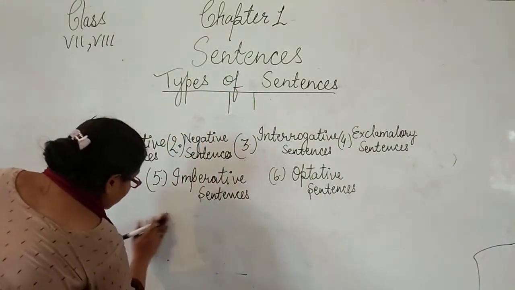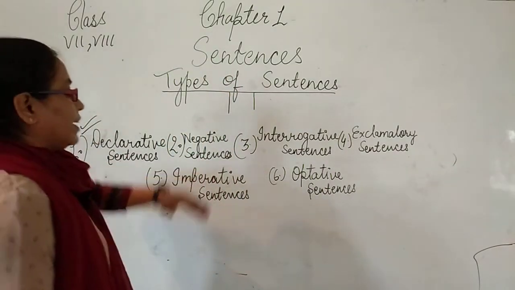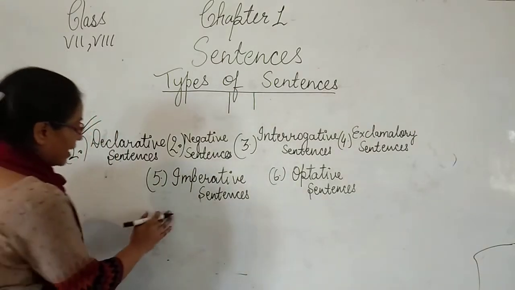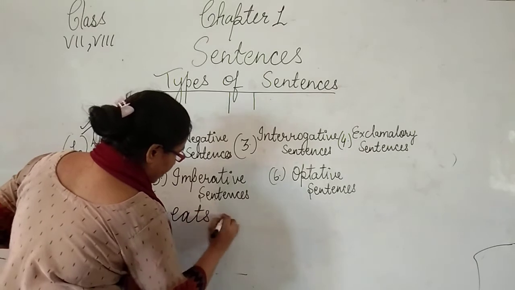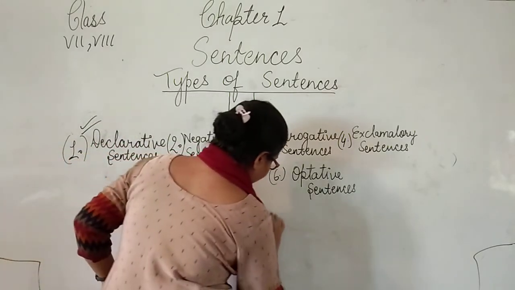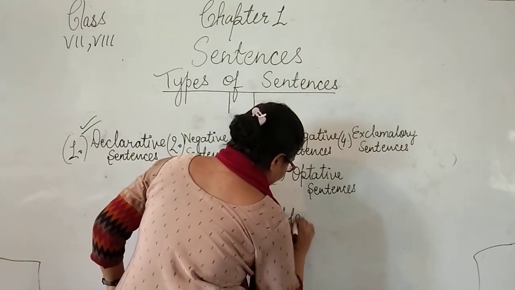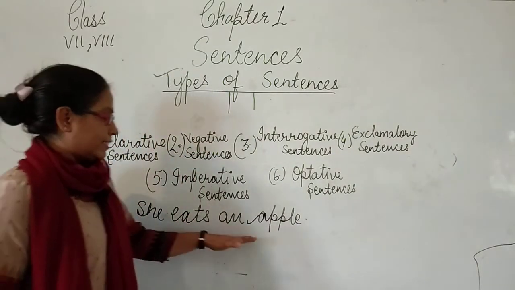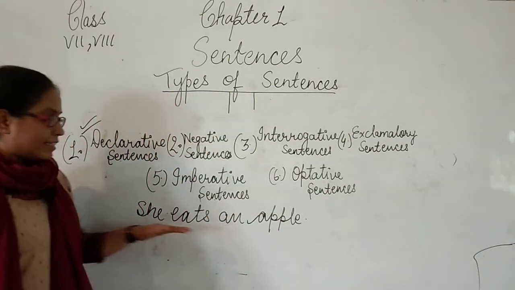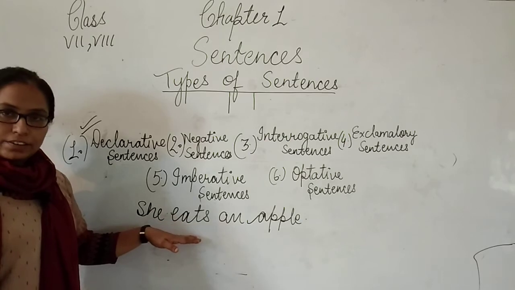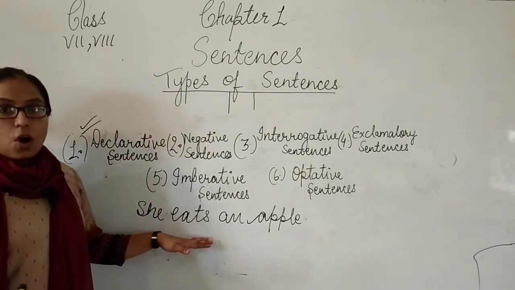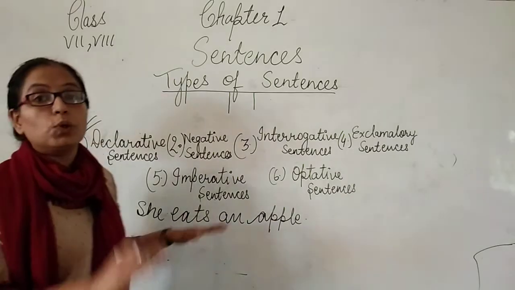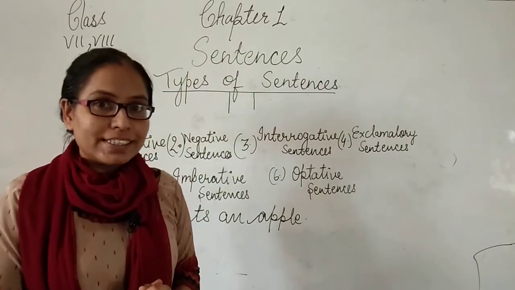One more thing, to change declarative to negative, let me explain. If I write here, she eats an apple. You all know this is a simple positive declarative sentence, and we have to change this simple or declarative sentence into the negative. How do we do this?